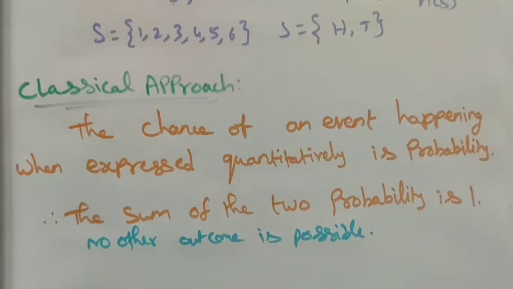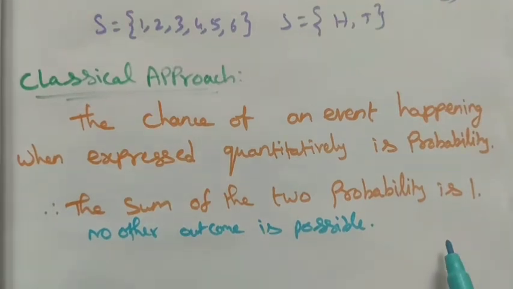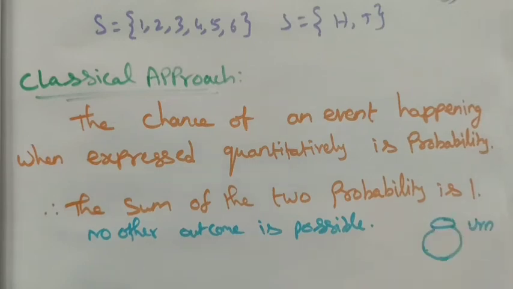For example, we take an urn, it contains 5 balls. In the urn, it contains 5 balls. The 2 balls are red color, and then the remaining 3 balls are black color.